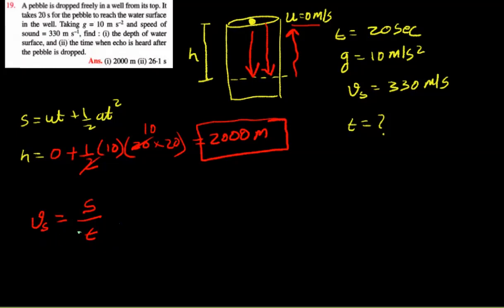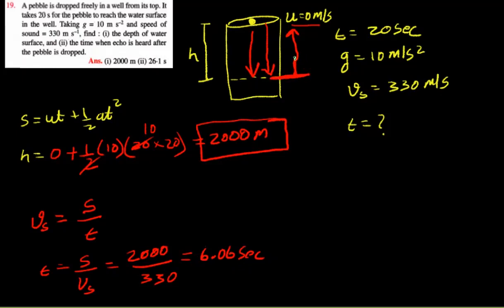So for that, we use this formula. Time equals to S divided by velocity of sound, which is basically equal to 2000 divided by 330, which will give us 6.06 seconds. So what this time tells us is that it takes 6.06 seconds for the sound to travel from the water all the way to the surface of the well.